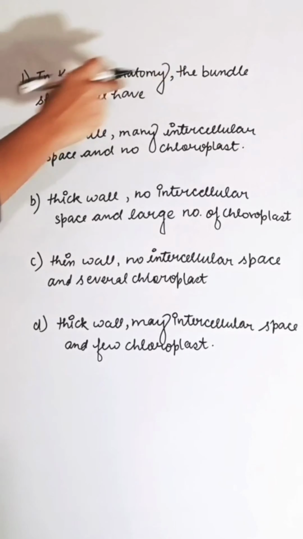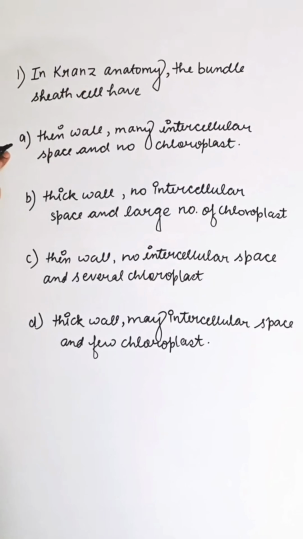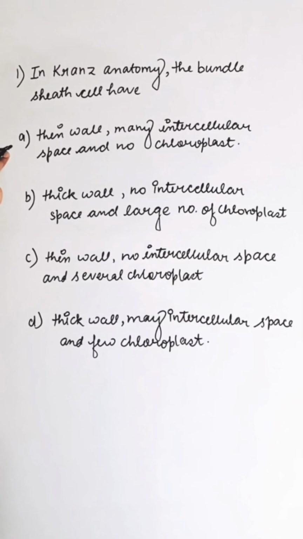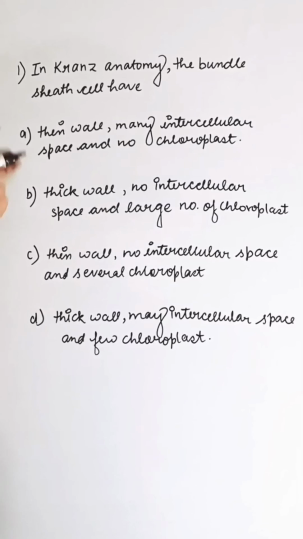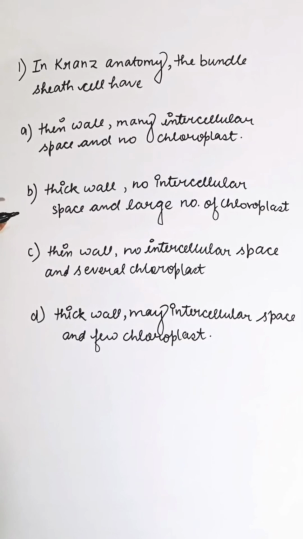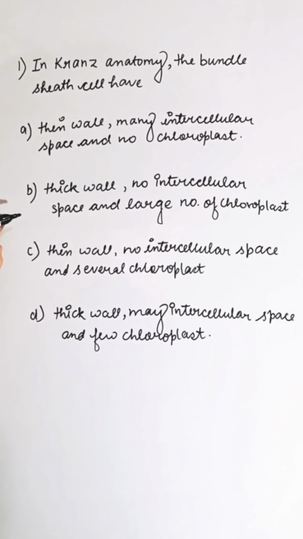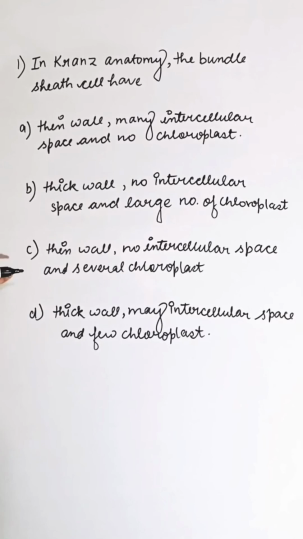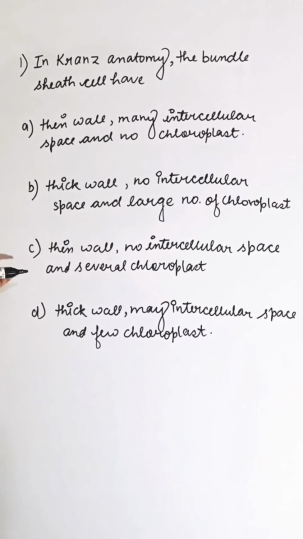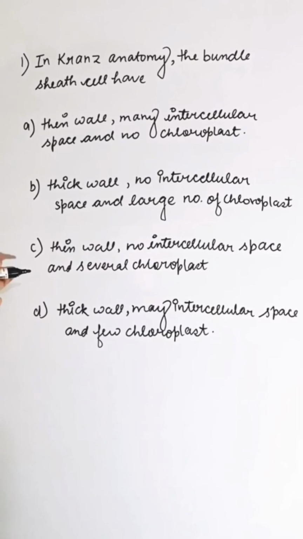In Kranz anatomy, the bundle sheath cells have first option thin wall, many intercellular spaces and no chloroplast. Second is thick wall, no intercellular space and a large number of chloroplasts. Third is thin wall, no intercellular space and several chloroplasts.